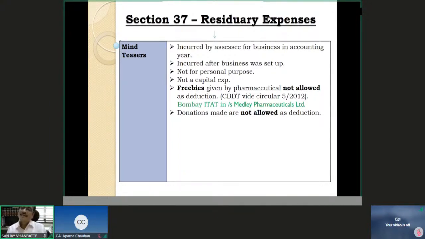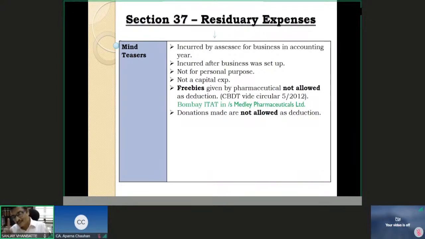Am I a doctor? I am not a doctor. Who am I? I am a pharmaceutical company. What am I doing? I am producing or manufacturing medicines. I am selling those medicines, and as part of my sales promotion activities, I am distributing these freebies to the doctors. The Indian Medical Council Code of Conduct and guidelines about the freebies do not apply to me. I am not a doctor. I am a pharmaceutical company.